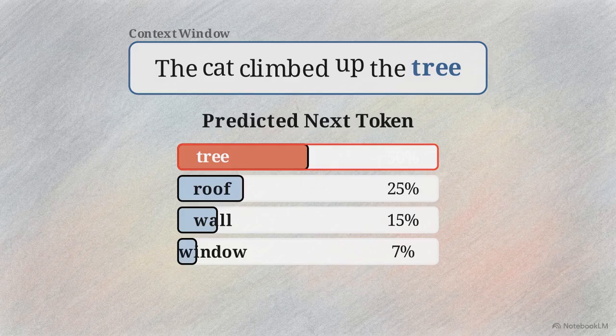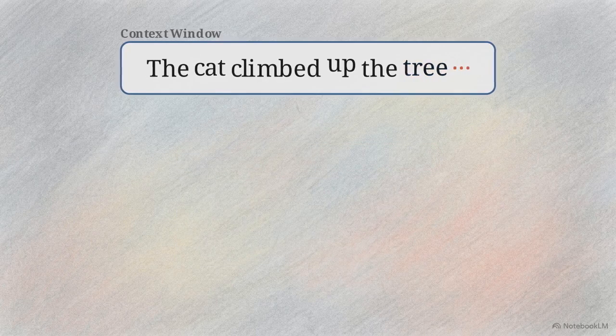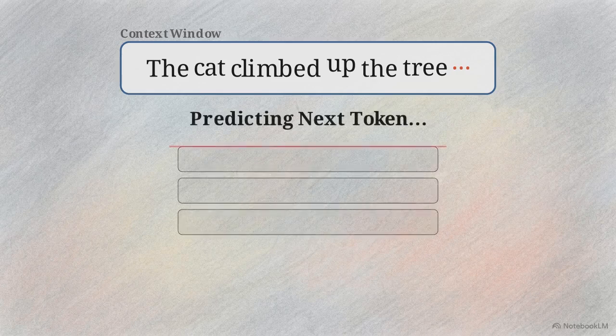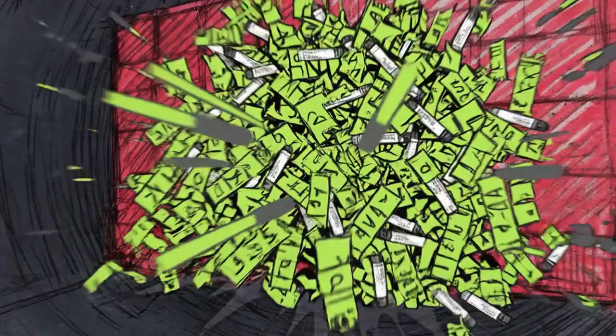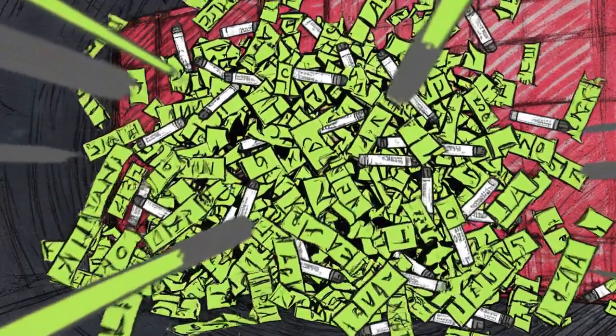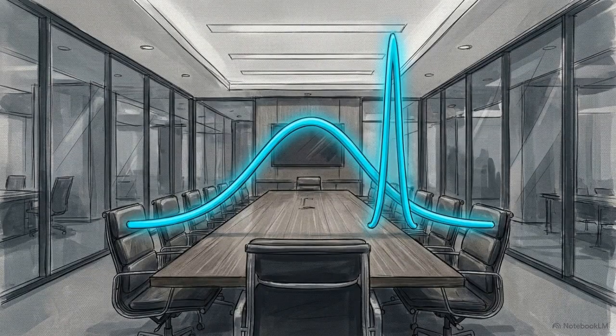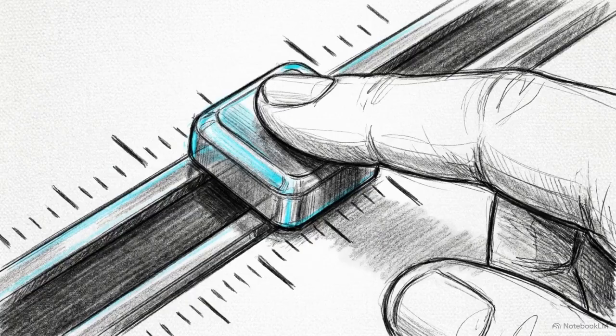From there, the process instantly resets. It takes the new, longer phrase, "The cat climbed up the tree," and restarts the calculation to predict the word that follows. This loop repeats word by word until an internal stop sequence is triggered. This multi-billion parameter calculation is the model's only actual task. Effective enterprise AI leadership requires viewing the system as a controllable statistical engine. Directing the model means manipulating this specific loop.